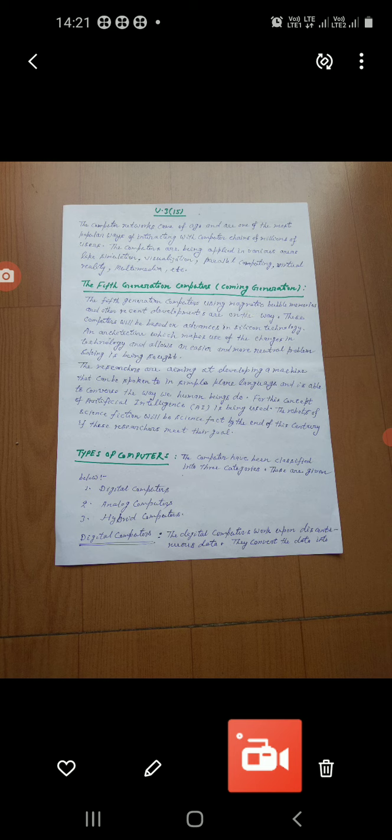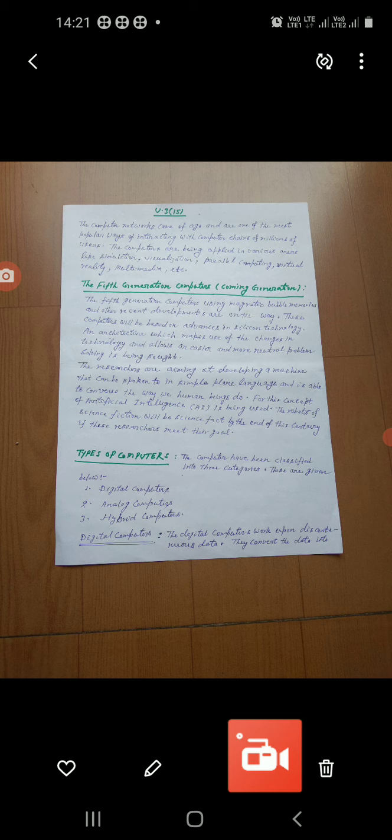Okay, and an architecture which makes use of the changes in the technology and allows an easier and more natural problem solving is being sought.